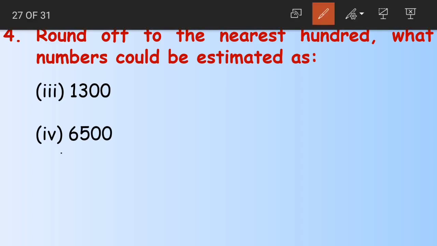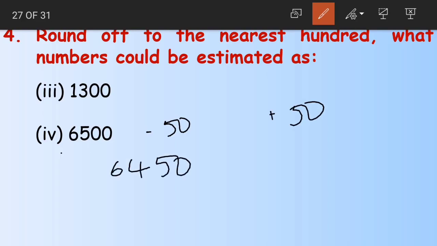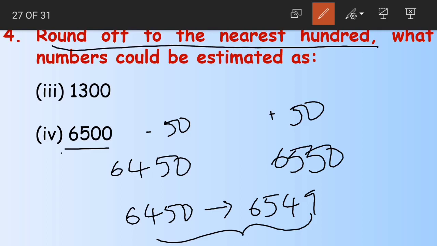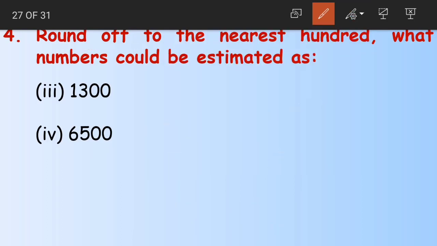Again 6500 minus 50 plus 50. We have 6450, 6550. So the numbers 6450 till 6549 can be estimated as 6500 when rounded off to the nearest 100. I hope this is clear.